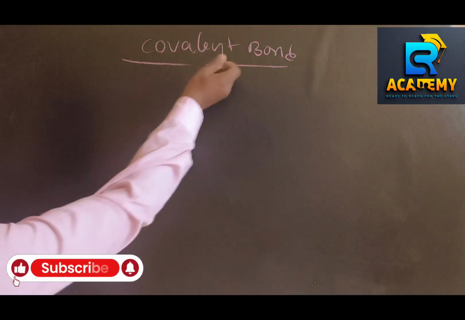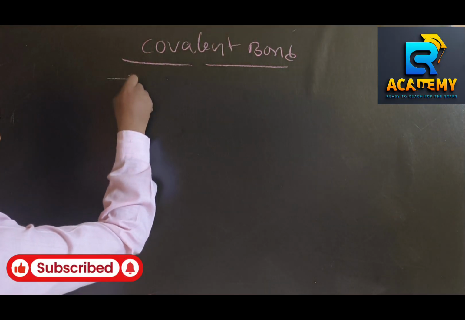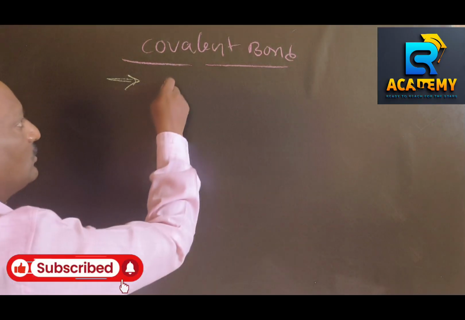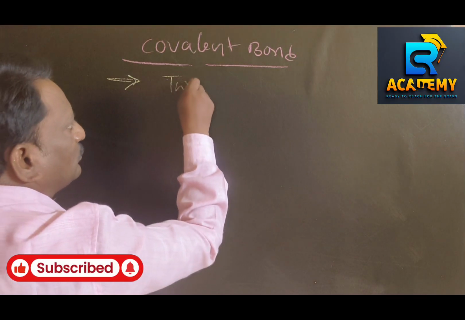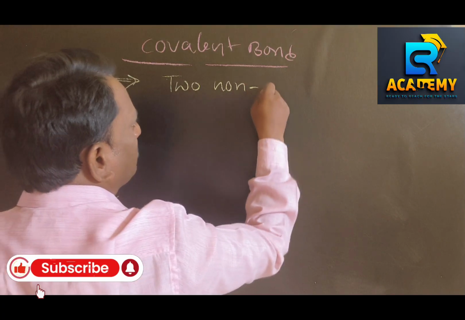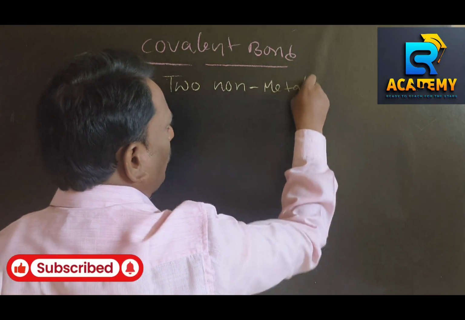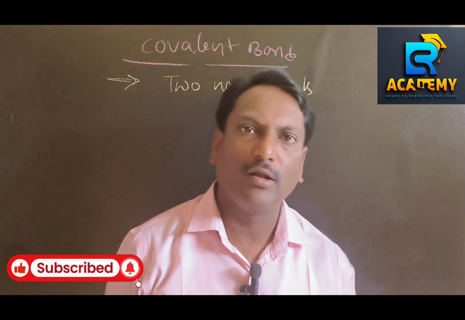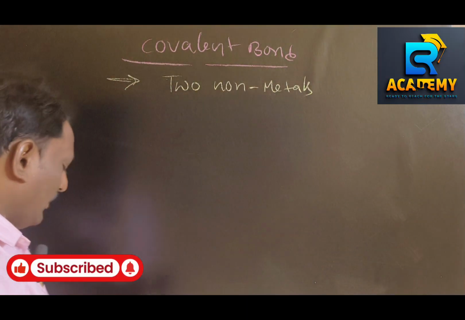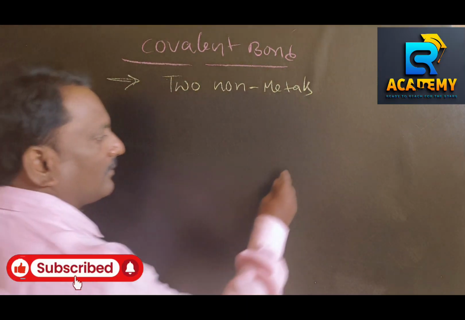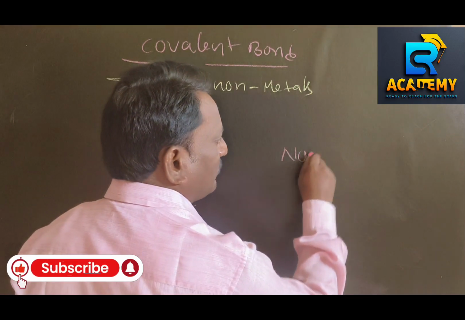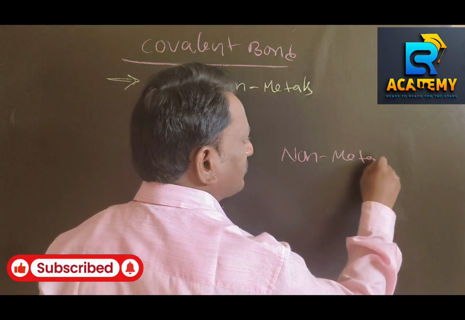Before that, let me give two points. Covalent bond is always found between two non-metals, either similar or dissimilar non-metals. So what is meant by non-metal? Listen to me. Non-metal means